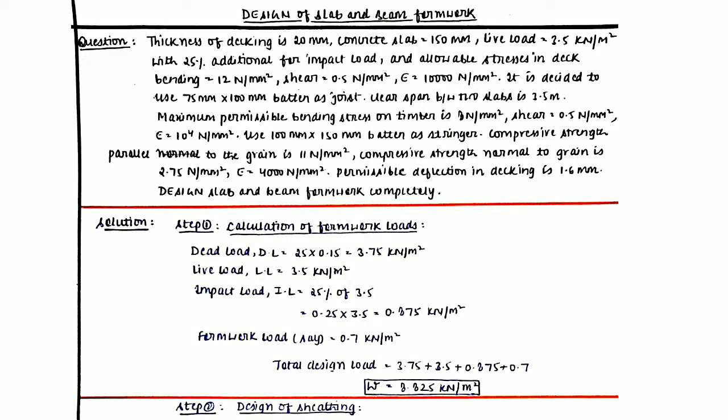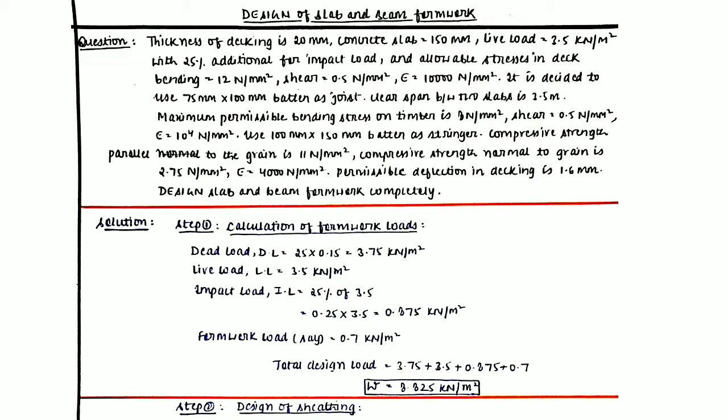So what all loads will be borne by formwork material? It will be the self load of formwork material, also the live load, the dead load of concrete, or the live load of machinery, equipment, men moving around here and there, of the materials, etc. Impact load is also given in the question, so we will also consider impact load, otherwise it would not have been considered. The dead load can be calculated by multiplying the unit weight of concrete with the thickness of the slab. So unit weight of concrete can be assumed as 25 kilonewton per meter cube, and you have to multiply it by the thickness of slab, which is 150 mm, so 0.15, and it will give you 3.75 kilonewton per meter square.